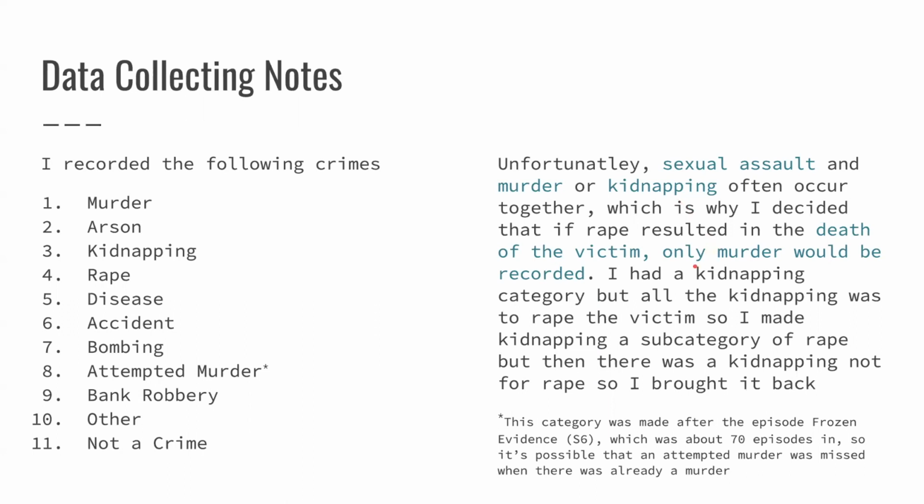I actually had a kidnapping category, but then all of the kidnapping was to rape the victim, so I made kidnapping a subcategory of rape, but then there was a kidnapping that was not for rape. So I had to bring it back for that one episode, which was aptly called Kidnapping. The other thing is that attempted murder, I made that category after the episode Frozen Evidence, which was about 70 episodes in. So it's possible that an attempted murder was missed when there was already a death.